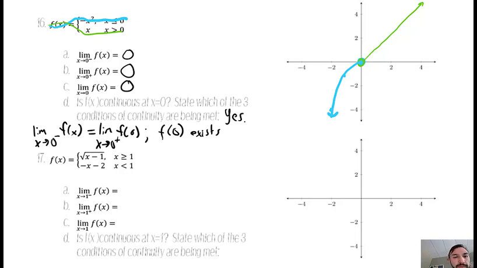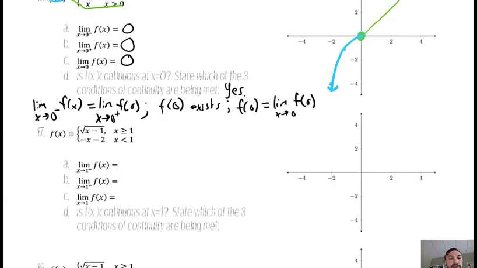That's condition 2. And f of 0 is the same thing as the limit as x approaches 0. The limit was 0, and f of 0 is 0. So those are the 3 conditions. Now, I know it seems like a lot of work to write all those out, but you really need to do that, because if you don't practice writing out those conditions, you're not going to know them.